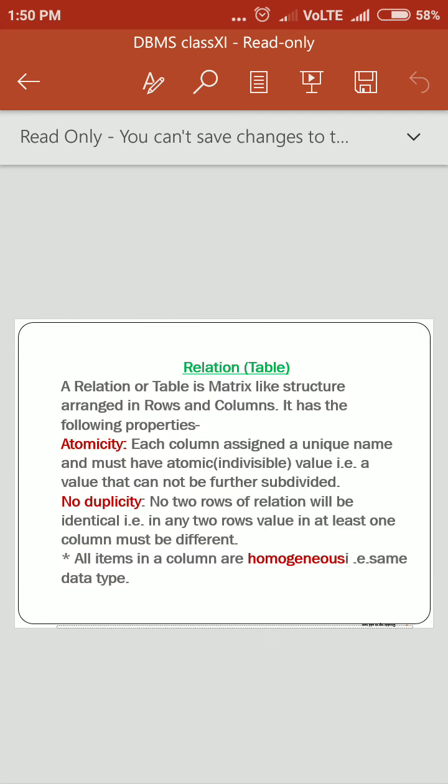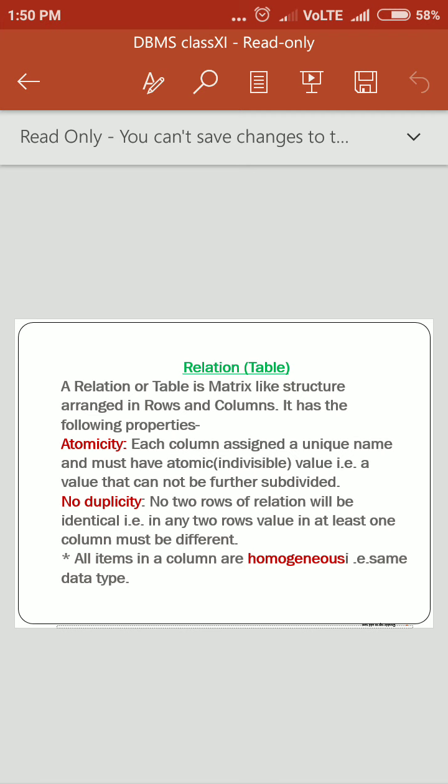Relational database terms. A relation or table is a matrix-like structure arranged in rows and columns. It has the following properties. The first is atomicity. What does atomicity mean? That means no two rows can have identical values.